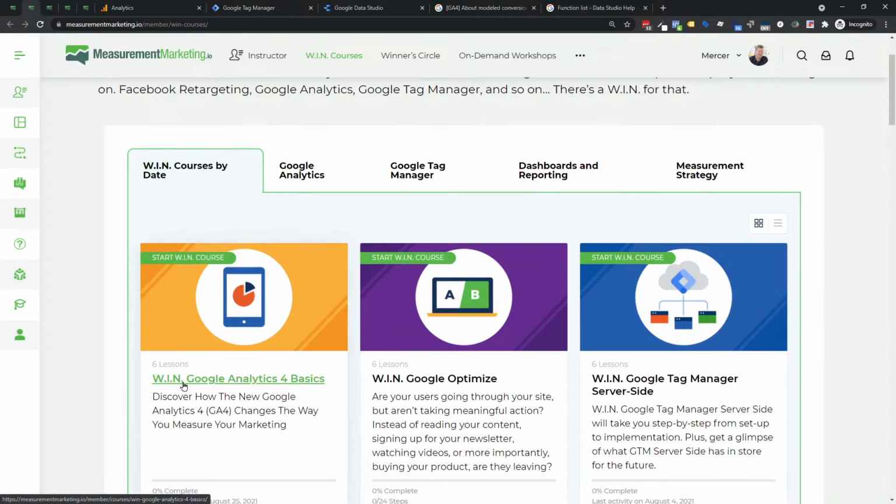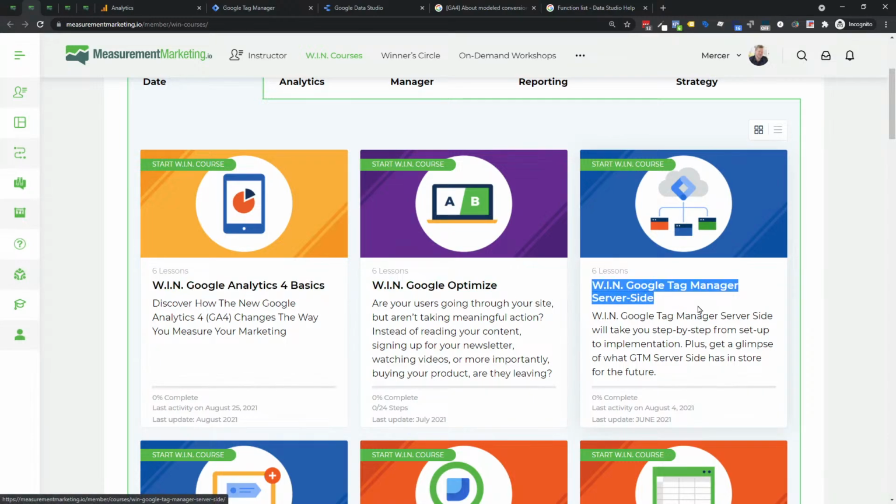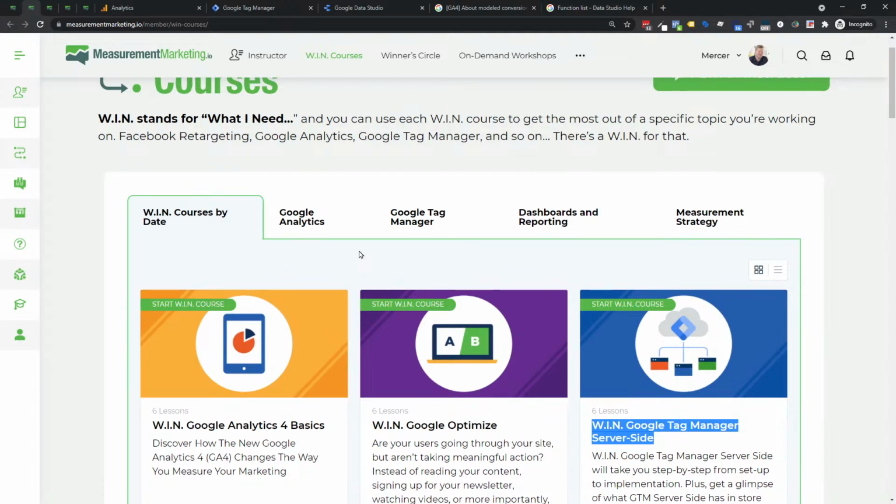The Win courses themselves, we organize them by date. You can see here we just updated Win Google Analytics 4 Basics coming through here in August. So that was just recently updated. Probably go through another update in 6 months, I'm sure, as they continue to evolve that platform. We did Win Server Side in June, right? So we had that most recently. But we do this because a lot of Academy members are with us for a while. I mean, this is one of those learning platforms. It's not something you join for a month and then leave, but it is something that people will stick around with, because again, the whole concept is we're here to support and help you move through the framework over and over again at whatever level you're at.